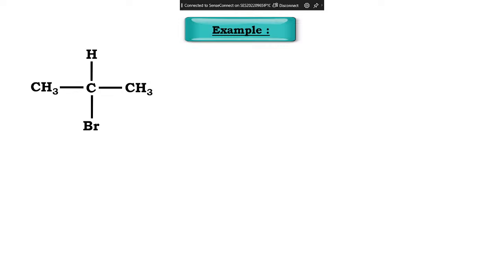Br. Br is halogen. Yes. So what will you write first? Bromo. Next, how many carbons do you have? 3. Okay, and single bond or double bond? Single bond.